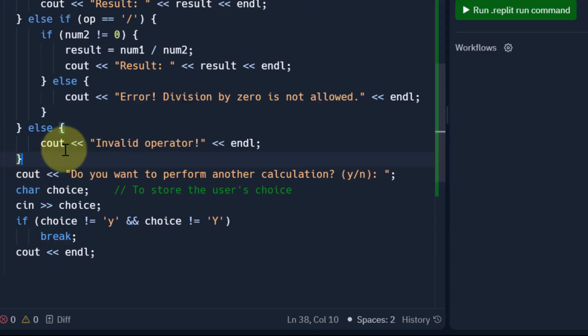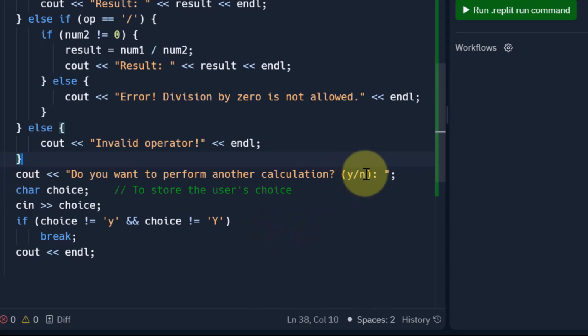Now like I said in the very beginning, the user enters a number, an operator, and another number, and then we perform the calculation and we give the result. Now we also want to ask the user if he wants to continue, right? A calculator should allow the user to continue doing calculations for other numbers as well. So that is why I ask here, do you want to perform another calculation? Yes or no. He can either enter y or n.